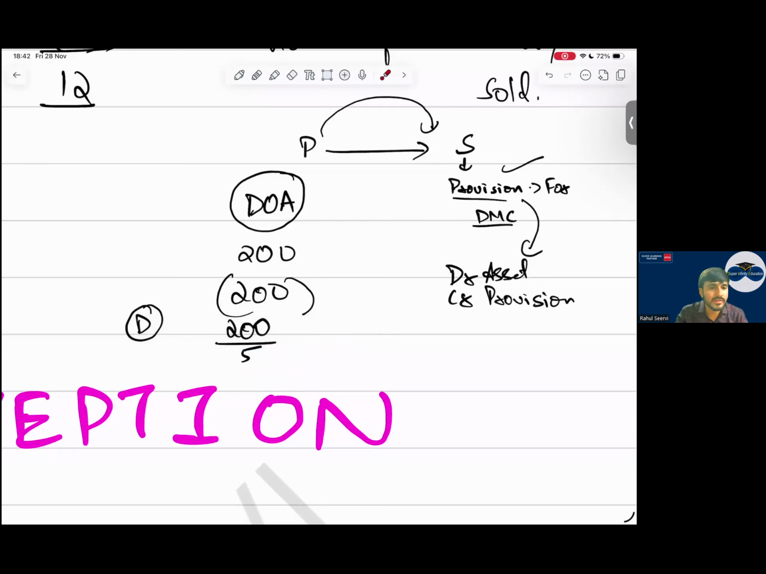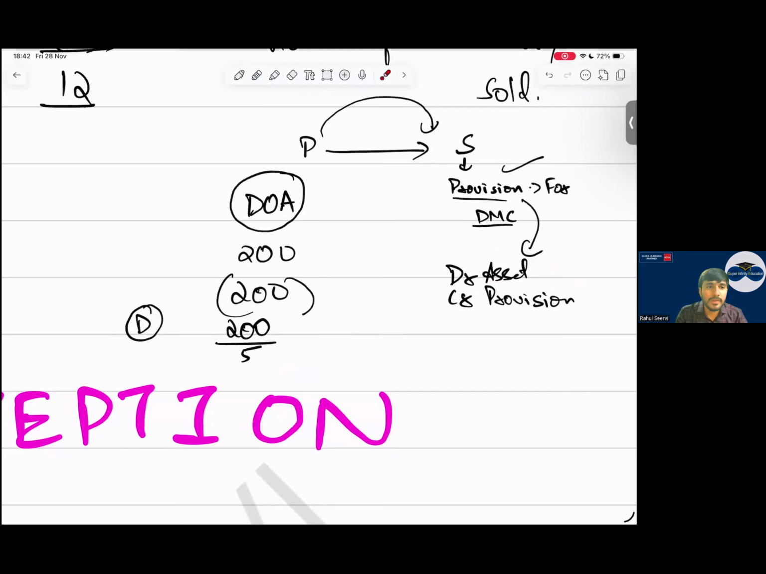Understood? Yes, this part is understood. What will we do in the balance sheet? We will increase the value of the asset, as well as one more thing we will do: we will increase the value of the provision also.